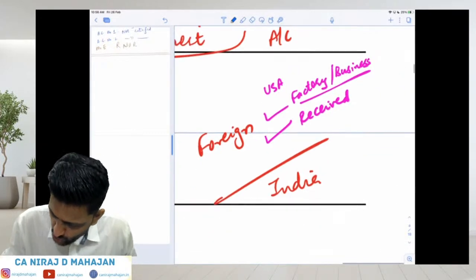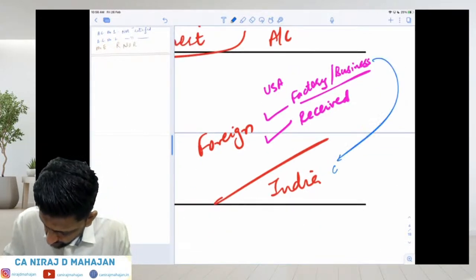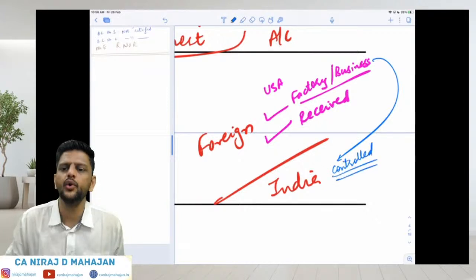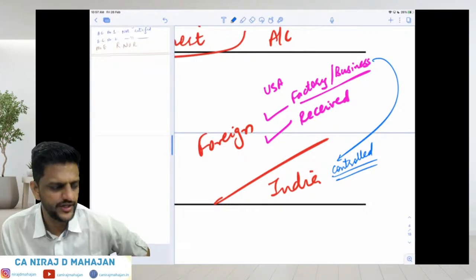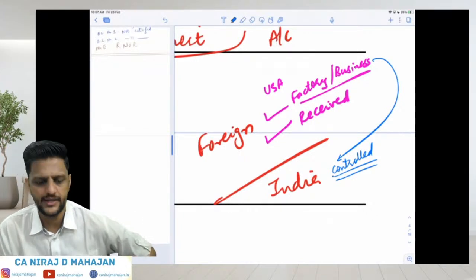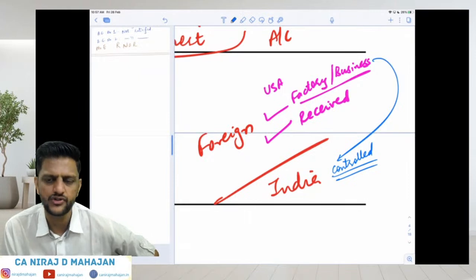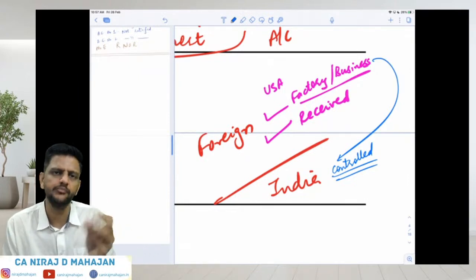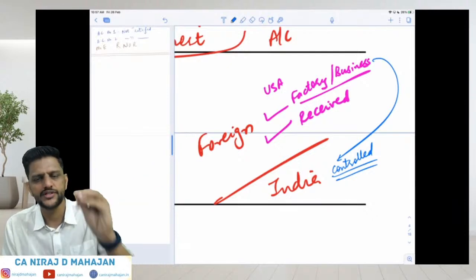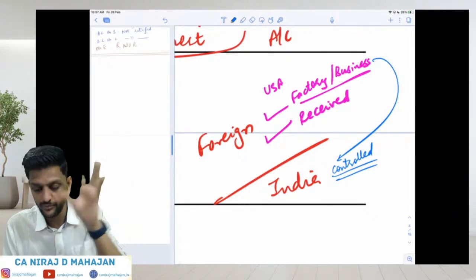This business, bachcho, was controlled from India. That means the board of directors are sitting in India. All the policy decision makings are happening in India. The key managerial personnel are sitting in India. Even if on paper the company is outside India, the income is also received outside India, but still it was controlled from India.